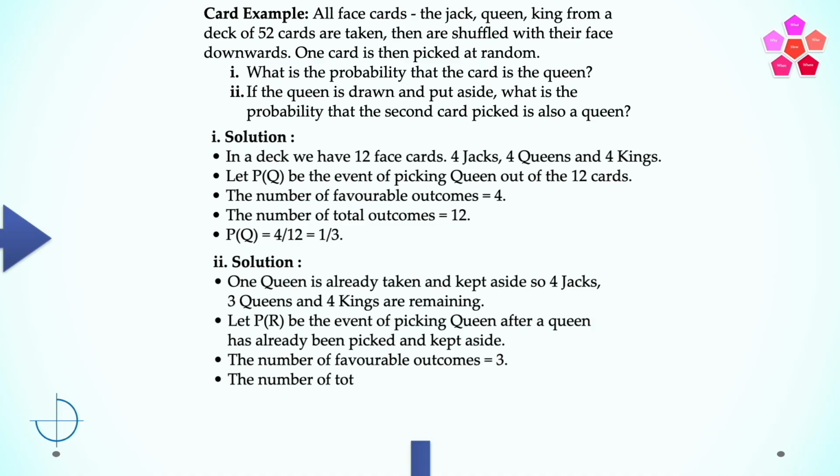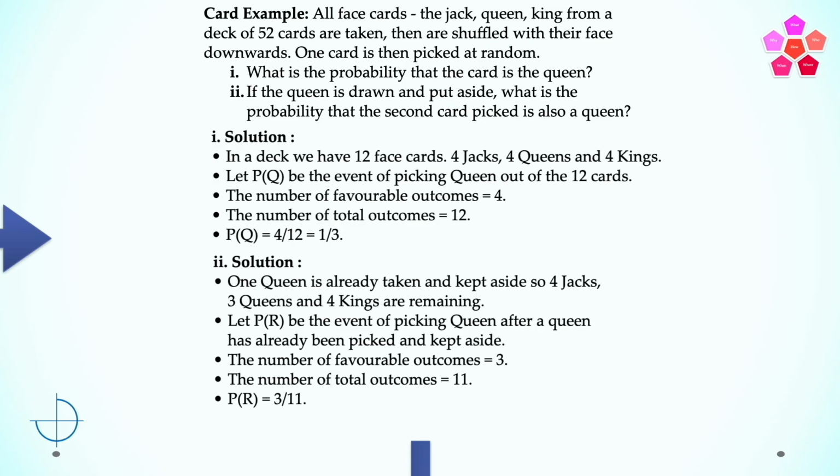And the total number of outcomes is 11, because now the queen had been kept aside and that queen cannot be taken. So now the probability R, that is the probability of an event R of picking a queen after a queen has already been picked and kept aside, is equal to 3 divided by 11.